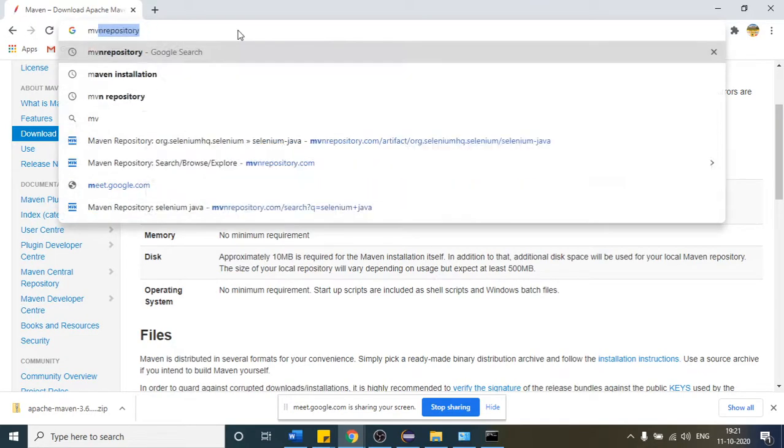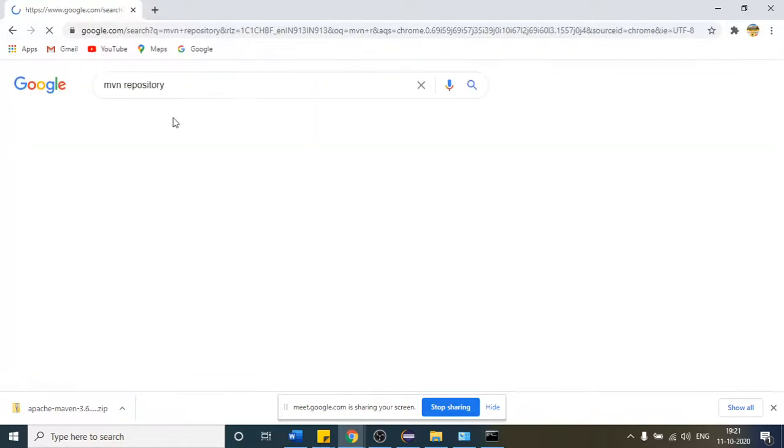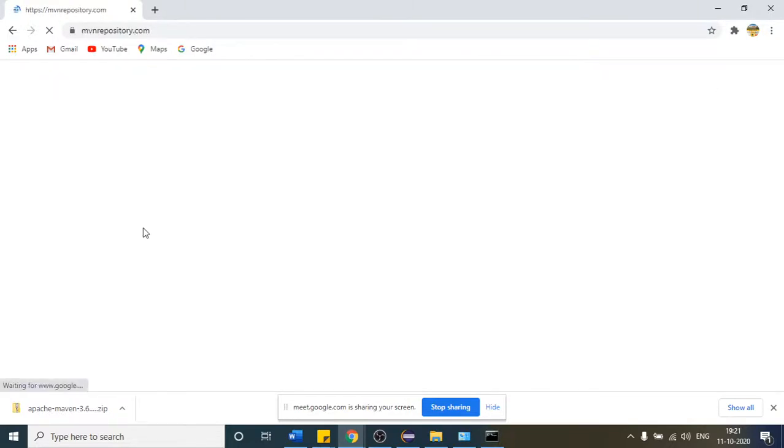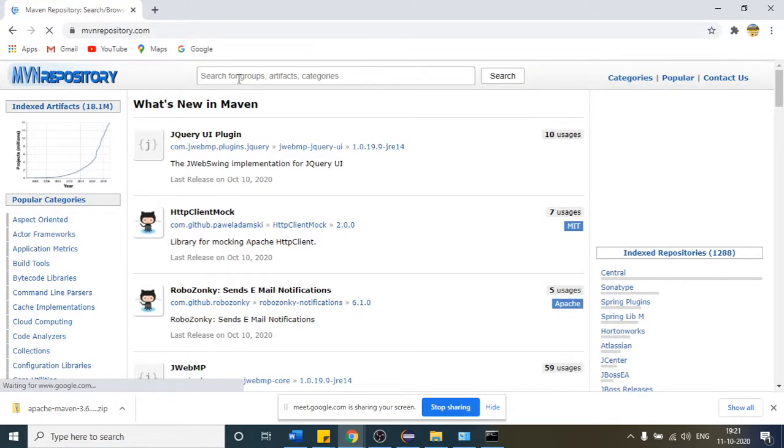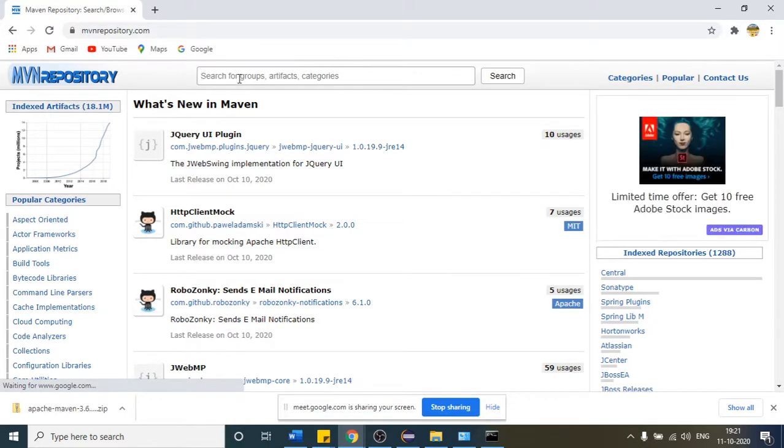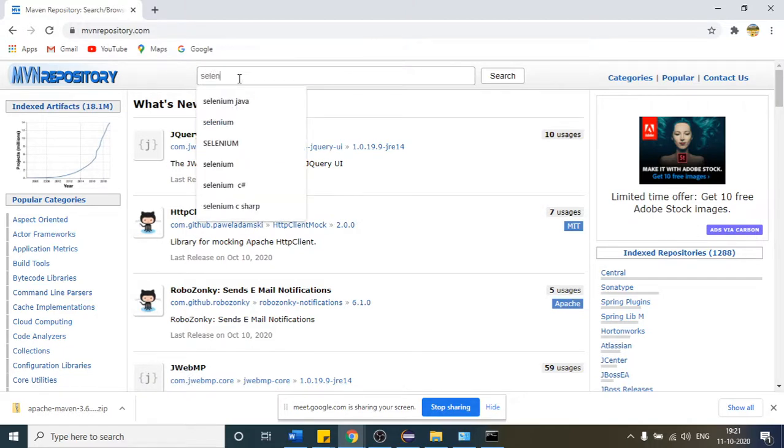99% of the time, Maven repository, right? Open this again. Suppose I want to work with Selenium, so I want the Selenium jar. What is the language I am using? Java. So I will type Selenium.